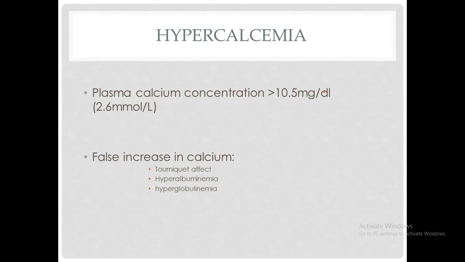In cases of hyperalbuminemia and hyperglobulinemia, there may also appear to be an increase in calcium level, but this actually happens due to an overall increase in calcium. The ionized form of calcium is not increased.